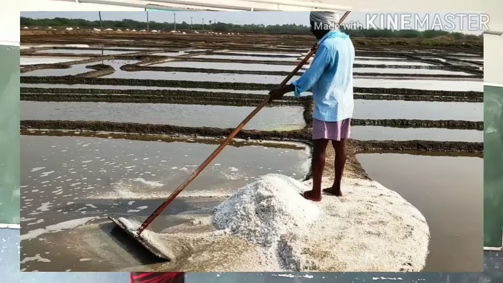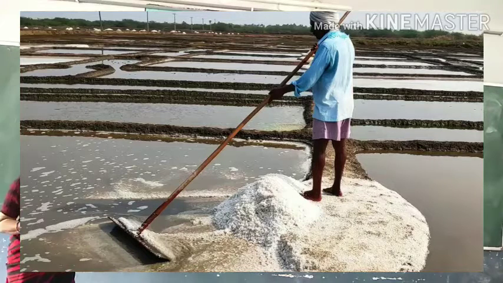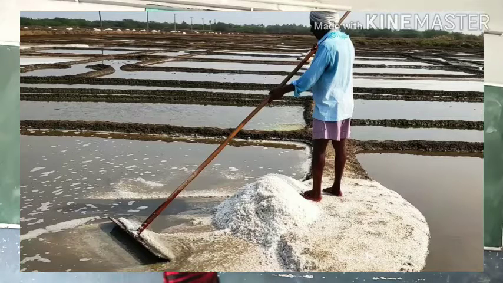Then they make it mud near the sea only. Then for 2-3 days, how are you heating that? Because of sun rays, the evaporation of water takes place and the water in the meadow will become thick. When it becomes thick, they will move it into the shallow meadows, that is less deep meadows, and you will get salt from seawater.